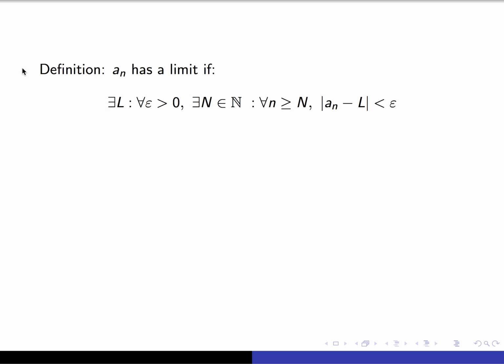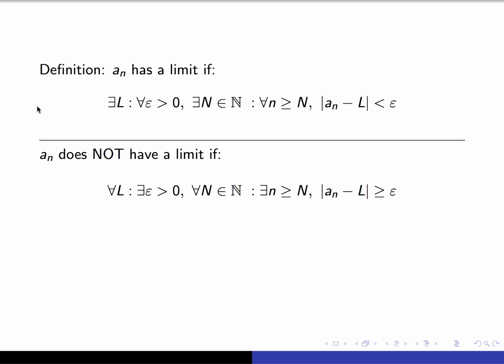But if we want to negate this, if a_n doesn't have a limit, our intuition should be that there isn't an L that works. So in other words, no matter what L we choose, we're going to break this. And so it means that no matter what L we choose, there's got to be some epsilon that doesn't work. And that epsilon doesn't work because no matter what n we choose, no matter how big of a number we get, we can still find some number bigger than it, such that this inequality breaks. So there's a lot going on there, so I'm going to just write down what we have.